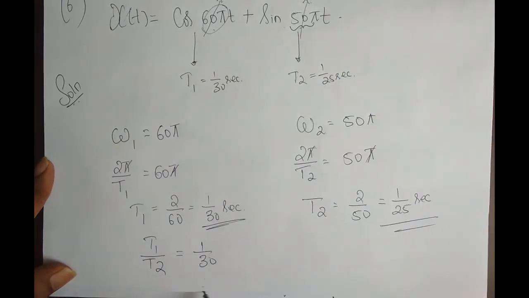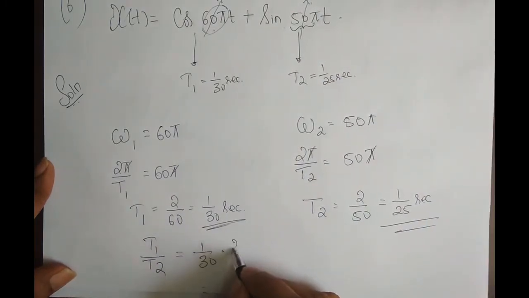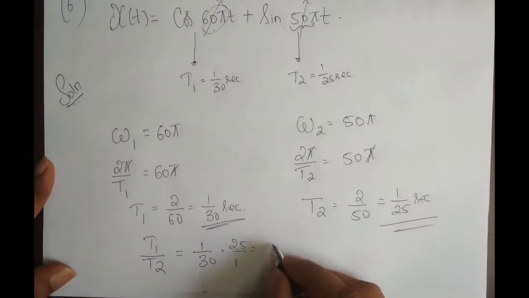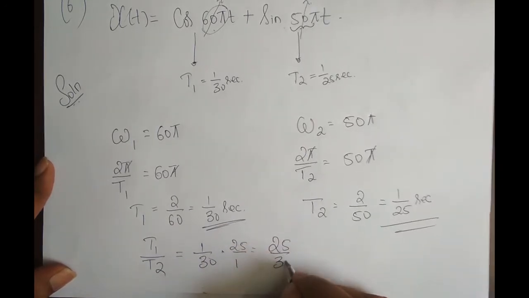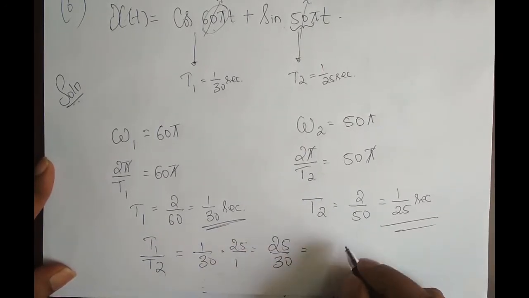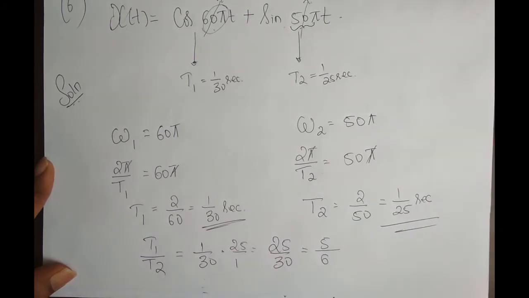So 1 by 30 divided by 1 by 25, I can write it as 25 by 30. This is equal to 5 by 6, since 5 fives are 25, 5 sixes are 30.